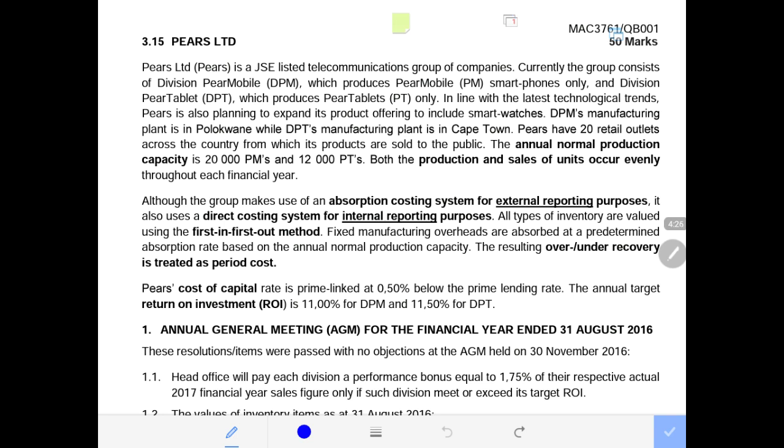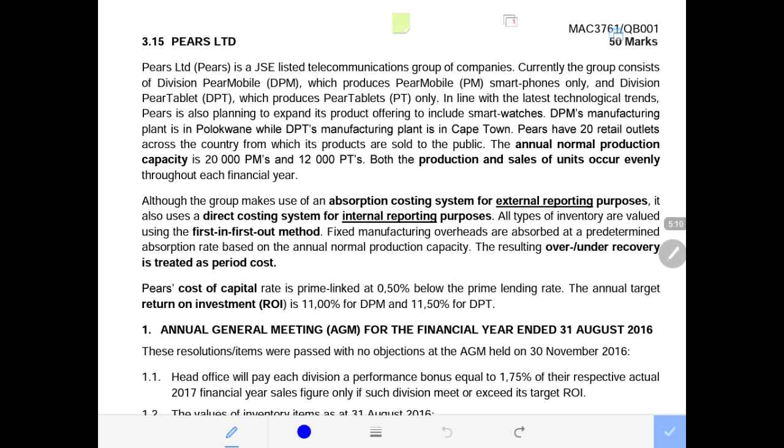Then we need to compare that with the actual to determine if we have the over or under applied recovery rate. The resulting over or under recovery rate is treated as a period cost. The minute the over or under is treated as a period cost, that means it should not be included in the calculation of the cost of sales, either by plus or by minus. You'll see that when we are required to do the income statement, because the minute they also bring this across, there's a likelihood that we will be required to do the income statement. Then after, we need to effect the over or the under manufacturing overhead.